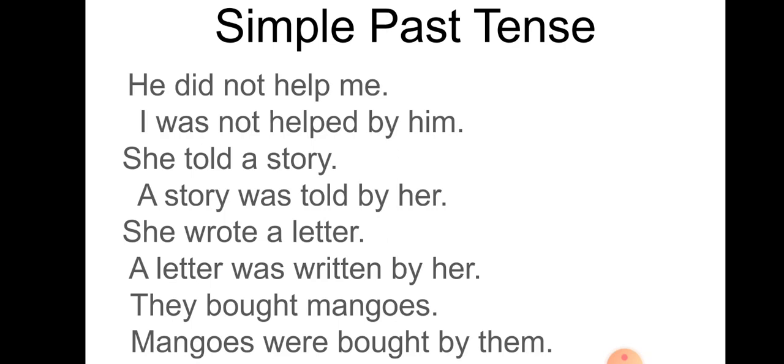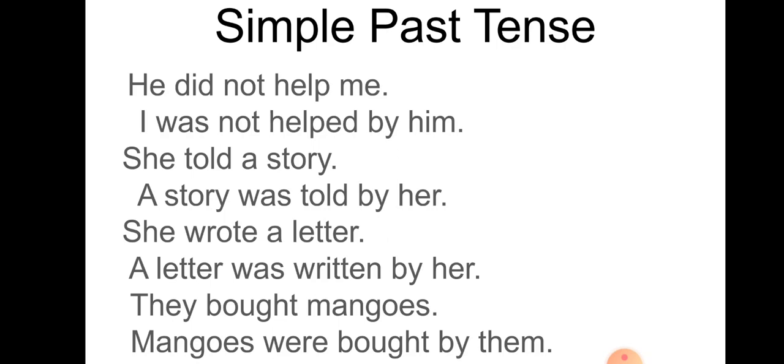Let's see another example. She told a story. Again, it is a simple sentence. She is the subject, told is the verb, a story is the object. So let's write "a story" at the place of the subject. A story is singular, so you have to use "was." The past participle of told is told only. Told by, and "she" will be replaced by "her."